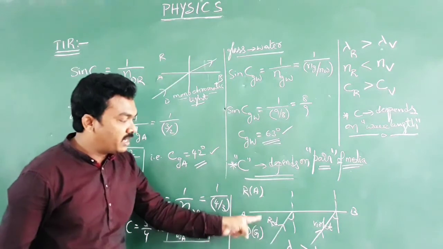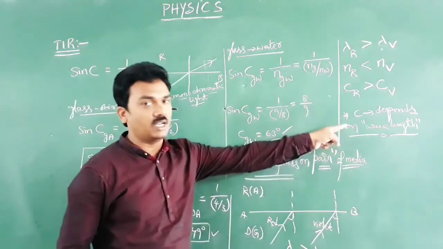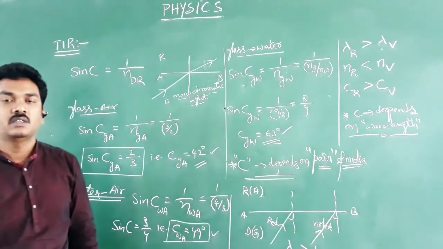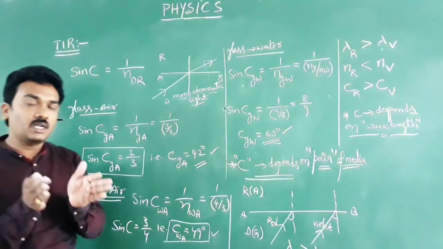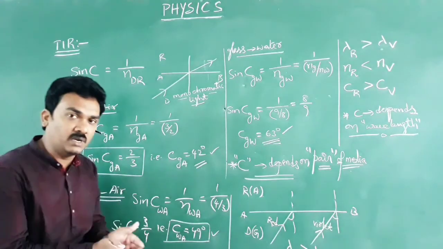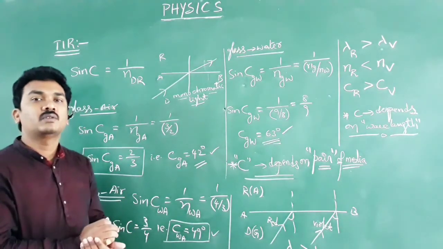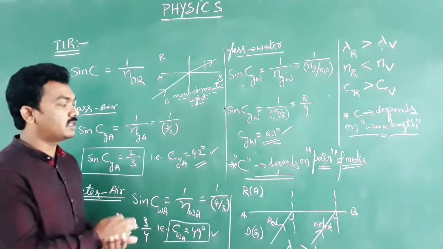For a given pair of media, if the wavelength changes, the critical angle changes. So these two are the points that can influence the critical angle of incidence in the denser medium with respect to the rarer medium. This is what I wish to conclude in this class.